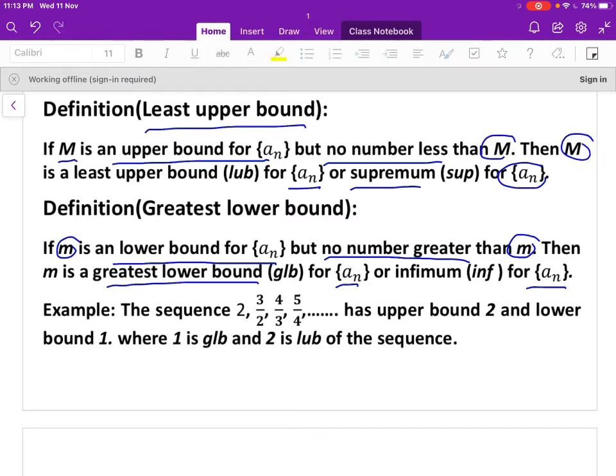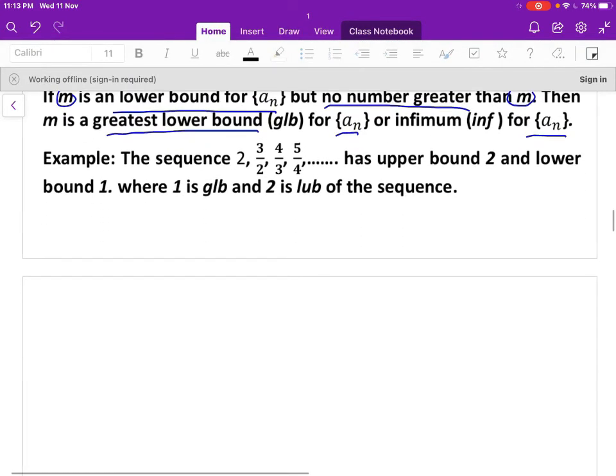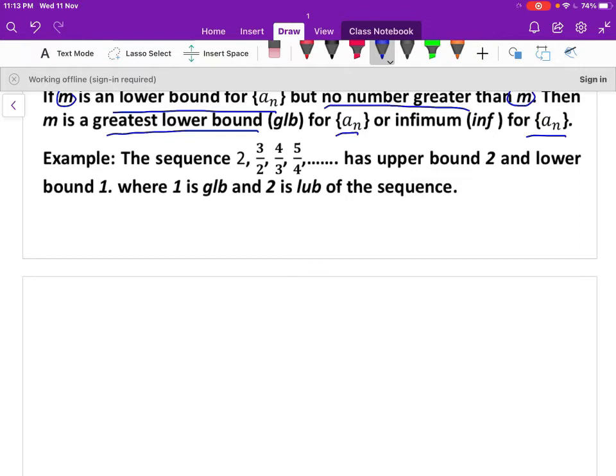Let us take an example here. The sequence 2, 3/2, 4/3, 5/4 and so on.